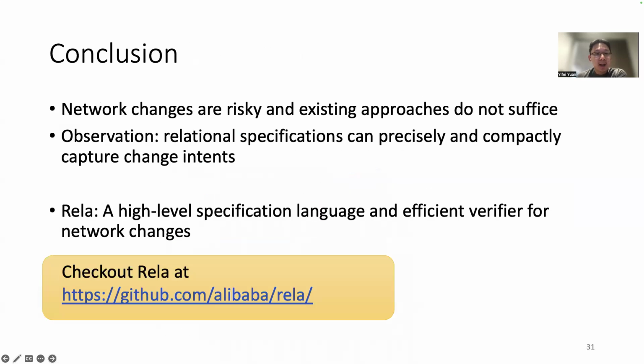To conclude, network changes are risky. Existing approaches such as single snapshot verification and manual inspection do not suffice. To solve this problem, our observation is to use relational specification to specify the change intents precisely and compactly. Based on this observation, we propose Rela, a high-level specification language and a verifier for validating network changes. Our evaluation based on a real-world dataset shows that Rela is expressive and efficient.